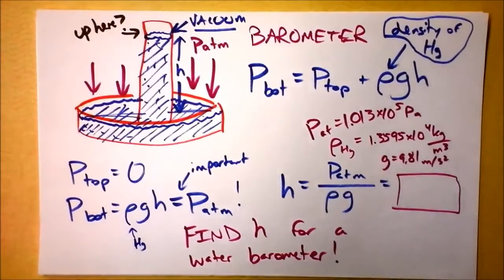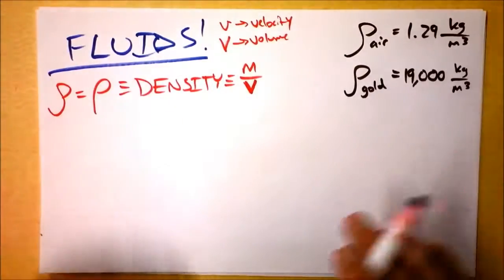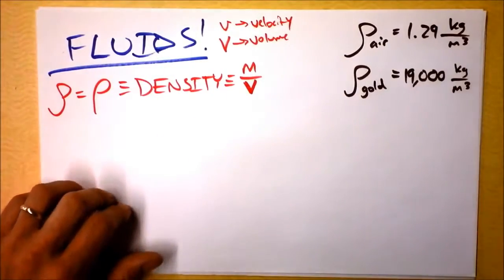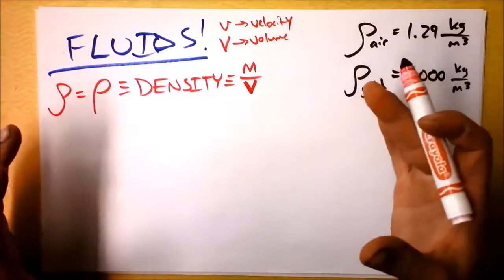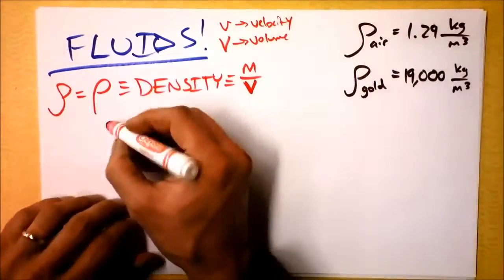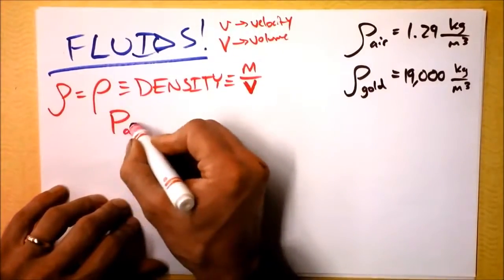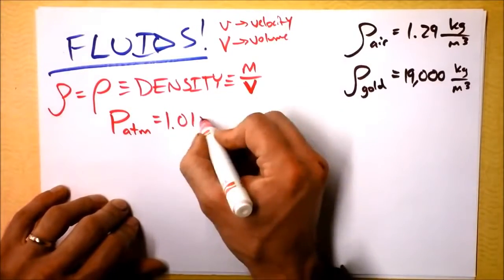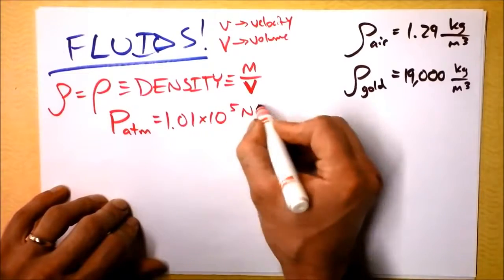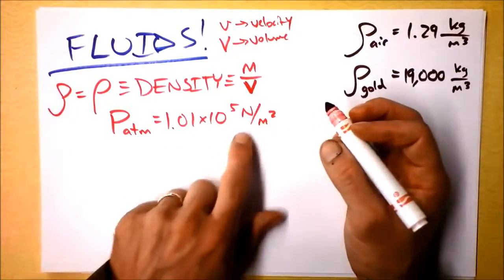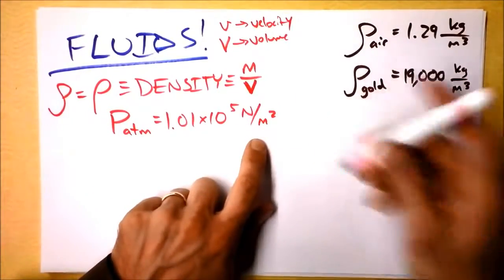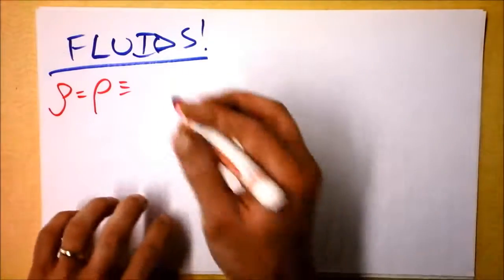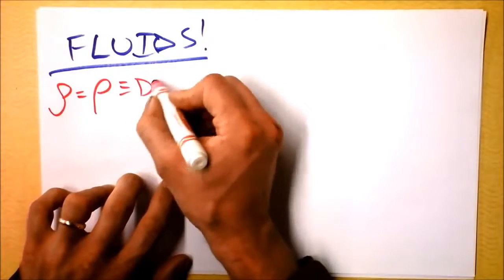What about pressure? Pressure is another cool characteristic of fluids. So let's jump into this kind of with both feet. I want to consider pressure, but before we get into it, I want to define something called atmospheric pressure. Atmospheric pressure is 1.01 times 10 to the 5th newtons per square meter. So it's force divided by area. P's for pressure, and we're going to have rho's for density, so make sure that they are clear in your head.